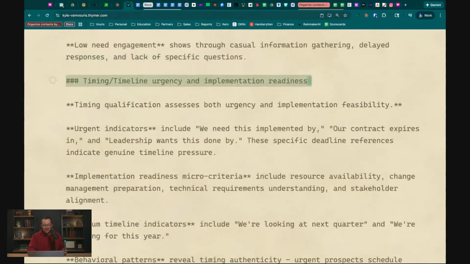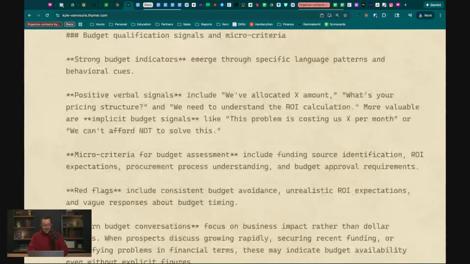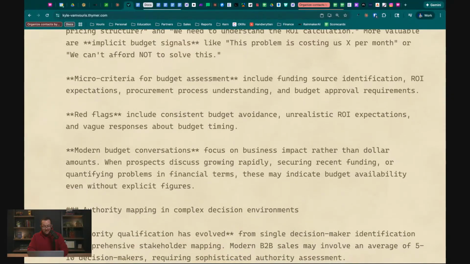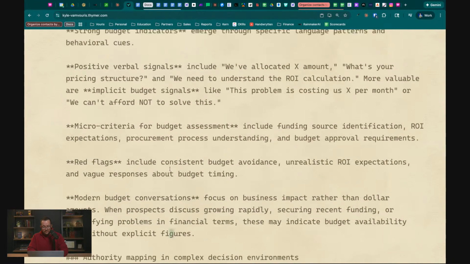Now, I'll show you something kind of cool, especially with this prompt, is budget. So let me just find. Let me see.